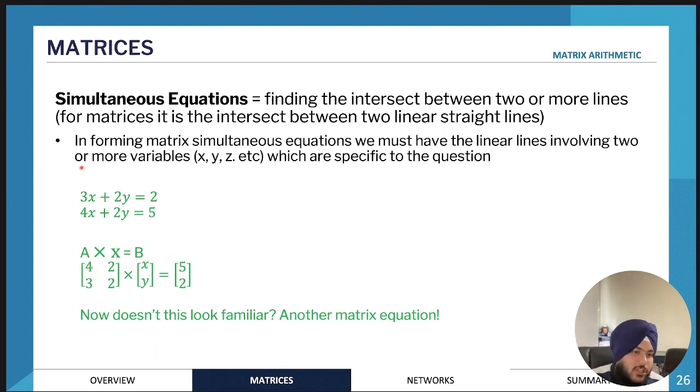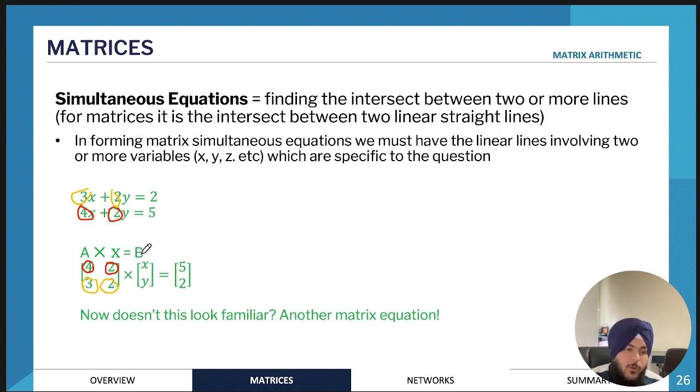If we were to convert these two equations into a matrix equation, all we will need to do is take the equation, so 4, 2, so those are here, and then 3 and 2 over here. So they usually run like this in the matrix. If you were to spell out the equation, it would actually just be 4x plus 2y is equal to 5, and then 3x plus 2y is equal to 2, if you were to actually multiply it.